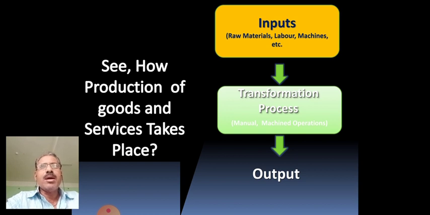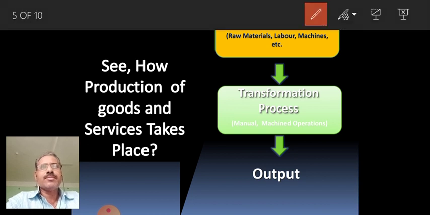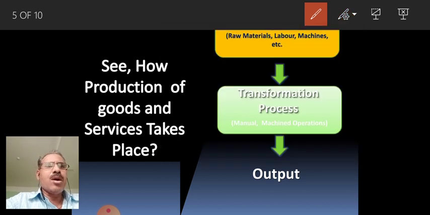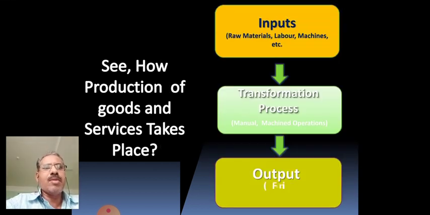There may be raw materials, labor, machines and others. These raw materials get transformed, that is changed, manually or by machine or other means. Where it is manual, a person handles the production process, and where it is machine, the machine is used. At last you have the output.